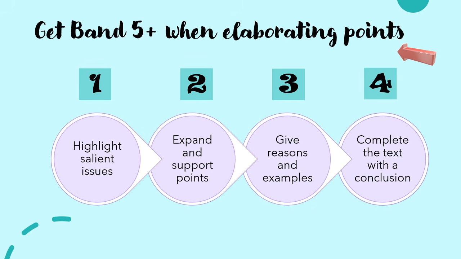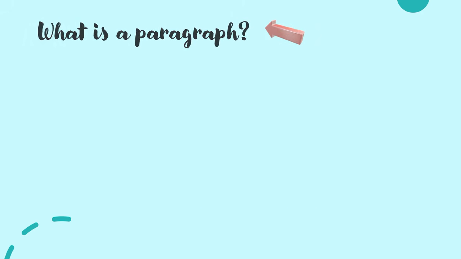These descriptors are talking about your essay in general, but specifically, it is talking about your content paragraphs and your elaborations. To get a band 5+, you must be sure to have all these items in your content paragraphs. This video that you are watching is the second part of a 3-part series. Look out for the other 2 parts, where I talk about how to start an introduction and how to write a conclusion. Let's find out what makes a paragraph.